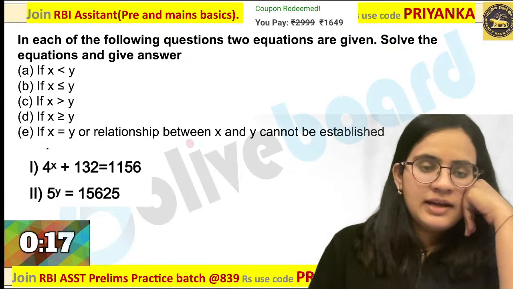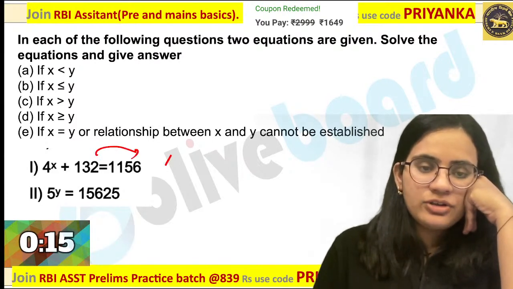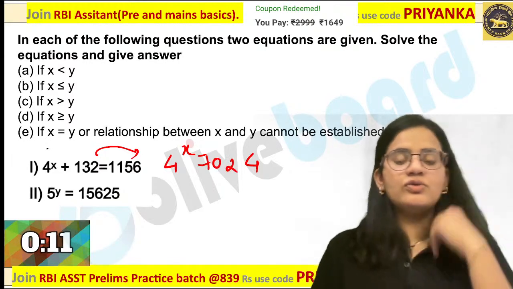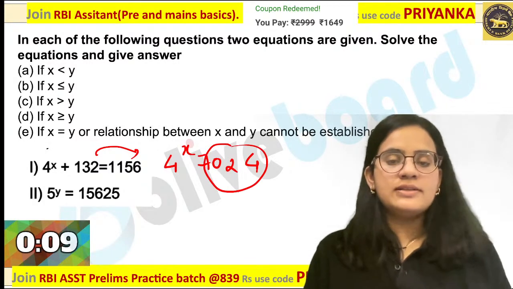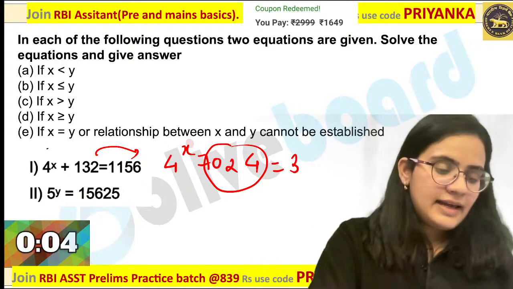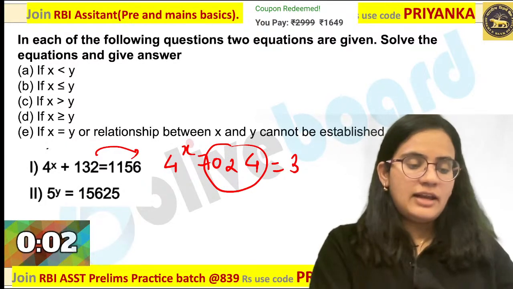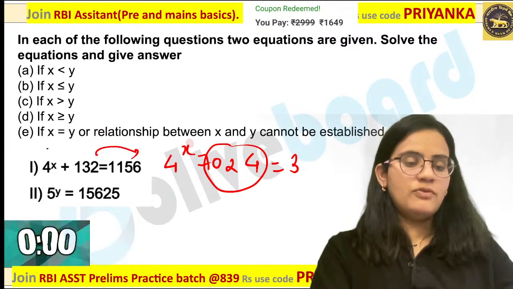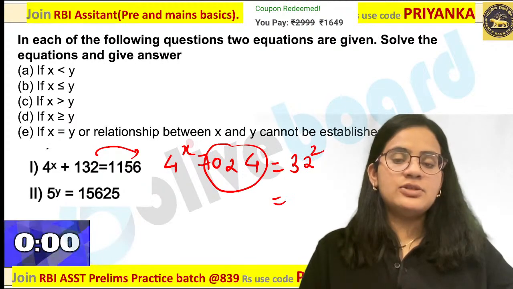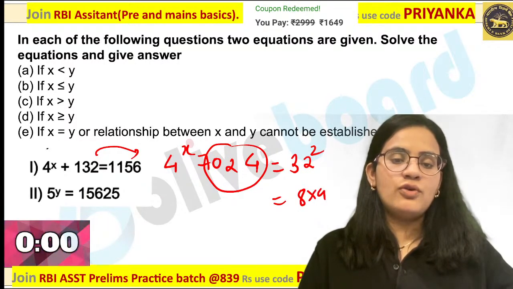How will you go about this? Take it on the other side. 4 to the power x will be equal to 4. This is 2. This is 1024. Now you must be aware what this value is. 1024 is nothing but which square? Can any one of you tell me what the value is? I think many of you already got it. 32 square over here. 32, that means you can write this value as 8 into 4 square.